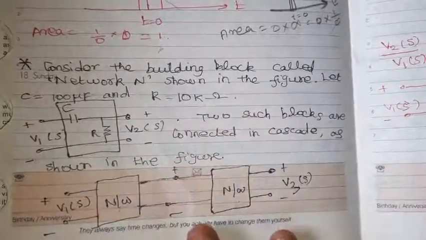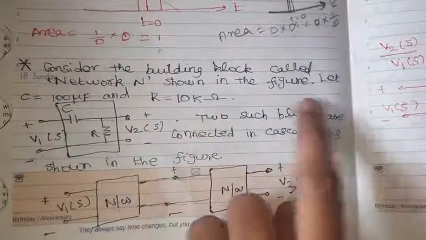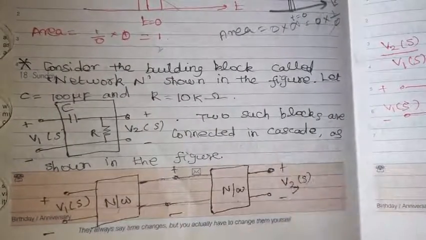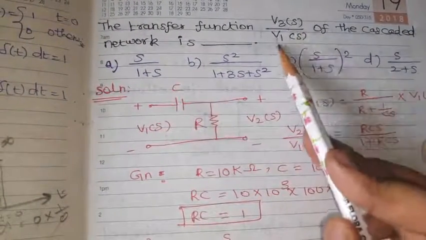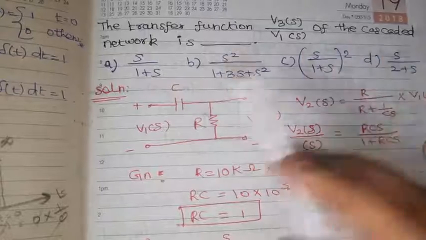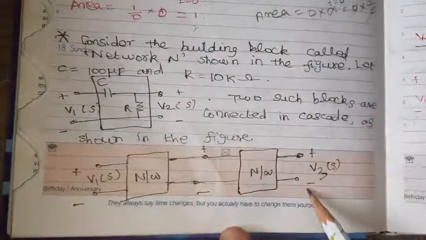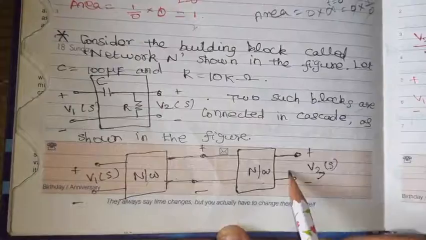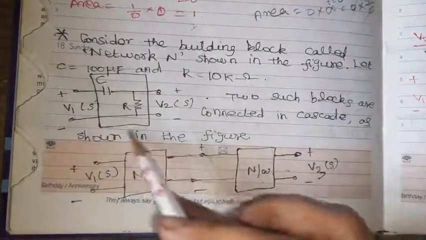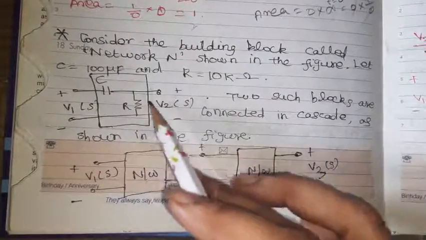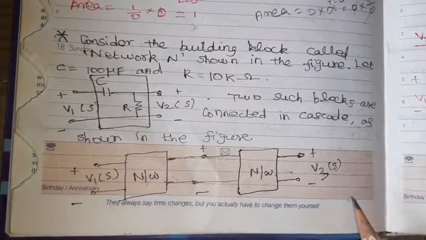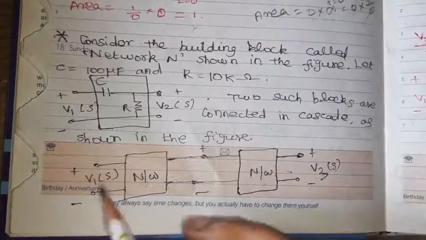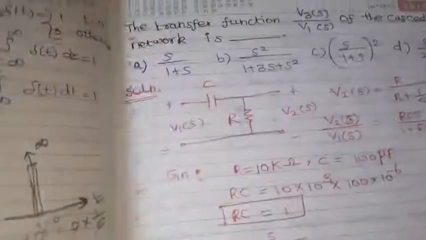Two such blocks are connected in cascade. We need to find out the transfer function V3 of S by V1 of S of the cascade. The two networks connected in cascade are nothing but RC series circuits, two blocks connected in series. We need to find out the transfer function V3 of S by V1 of S. We will see how to find this out.